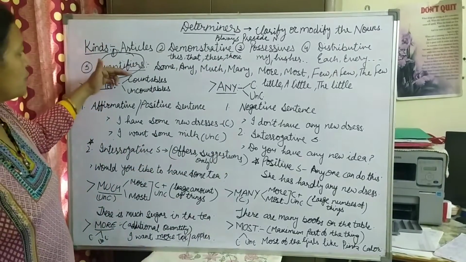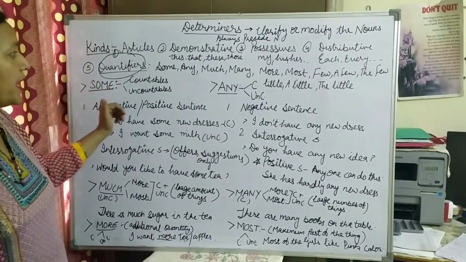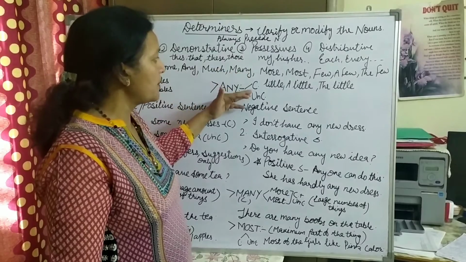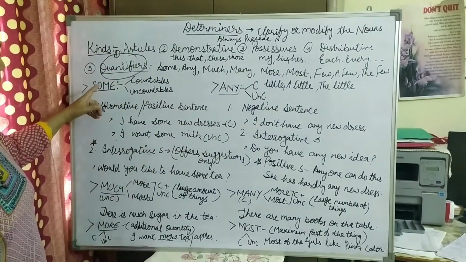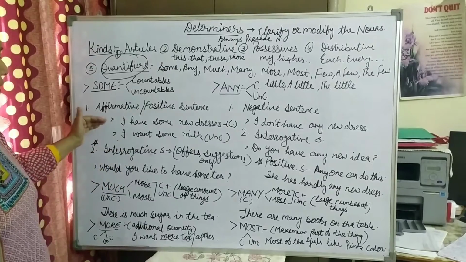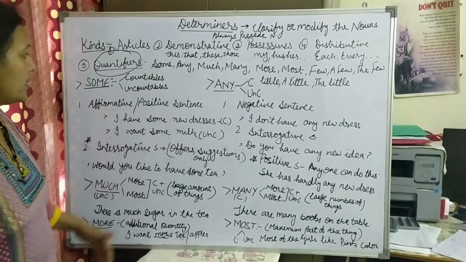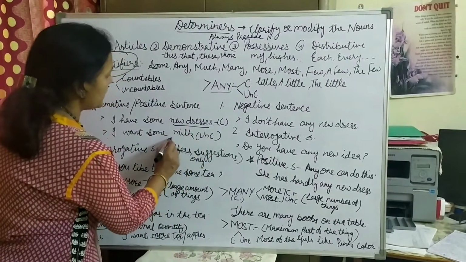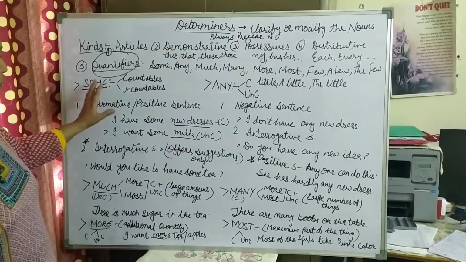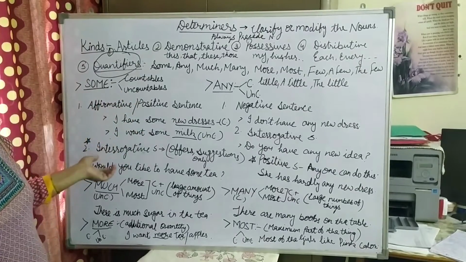First, some is used with countables or uncountables, means with both. And any is also used with countable and uncountables. Some is used in affirmative or positive sentences, like if I say I have some new dresses, I want some milk. Here new dresses is countable and milk is uncountable. So we can use some with both countable and uncountable.